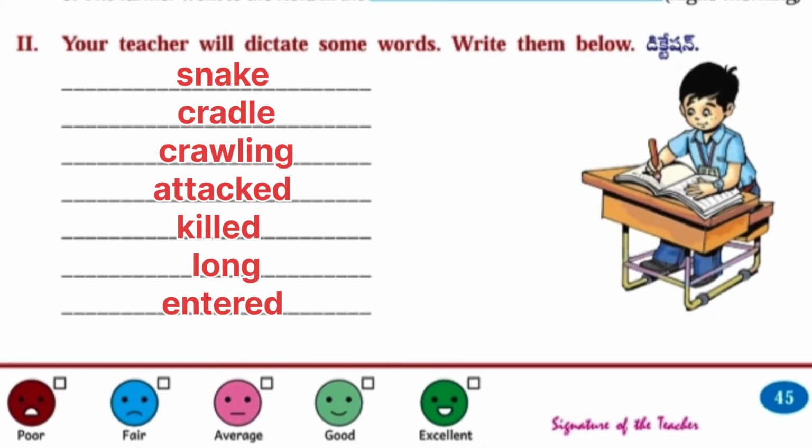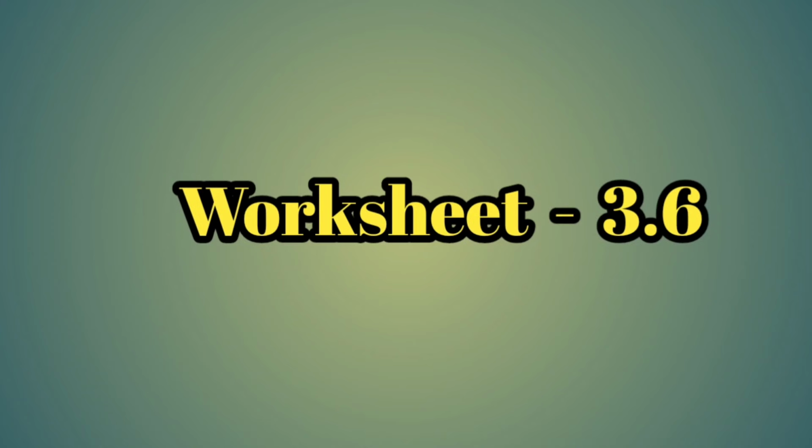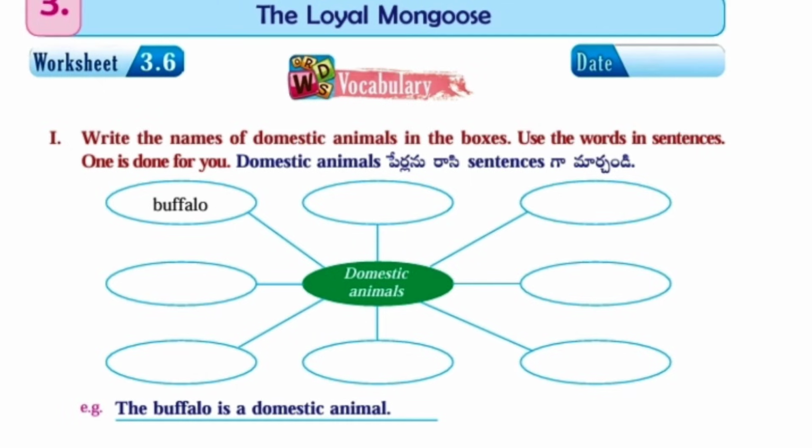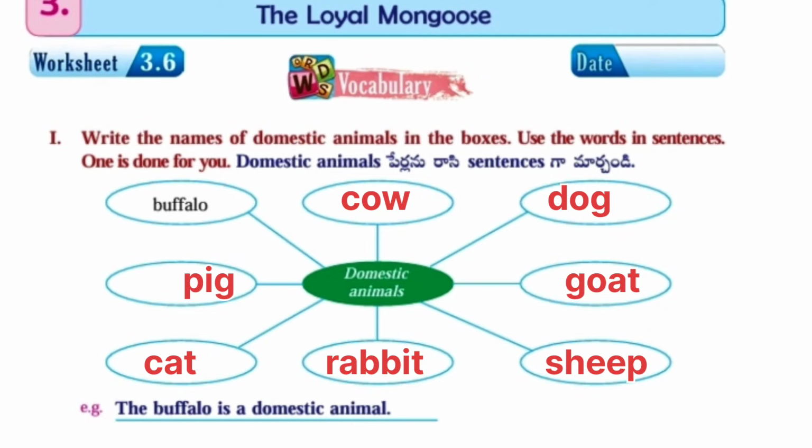Next, worksheet number 3.6, vocabulary. First one, write the names of domestic animals in the boxes. Use the words in sentences. One is done for you. Domestic animals: cow, dog, goat, sheep, rabbit, cat, pig, and buffalo.